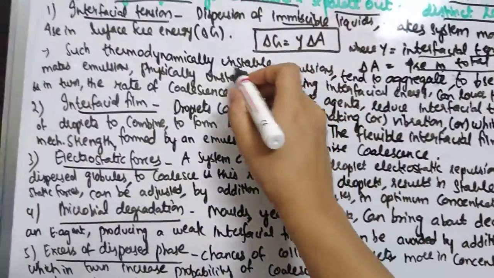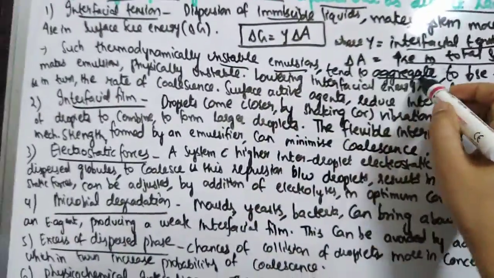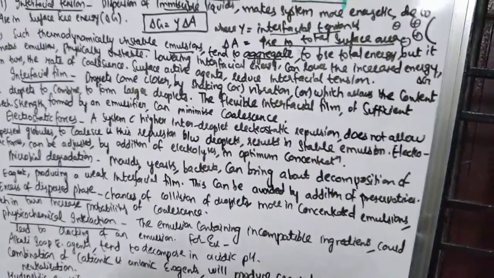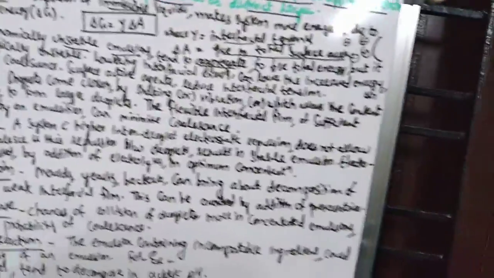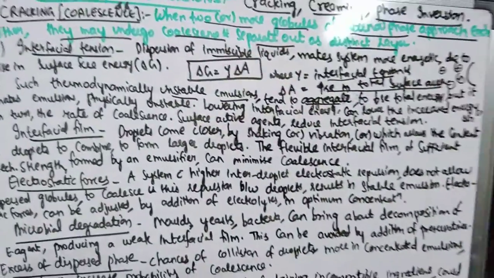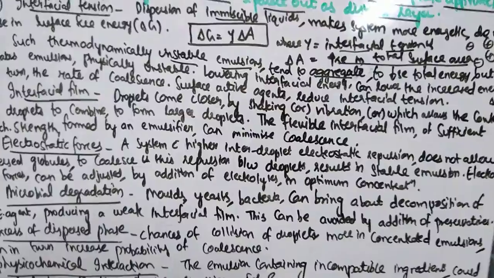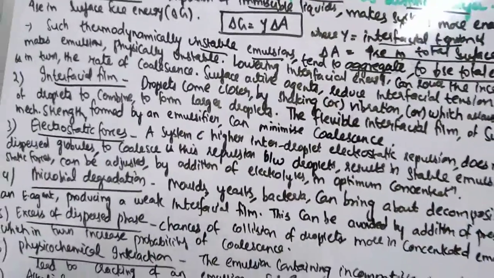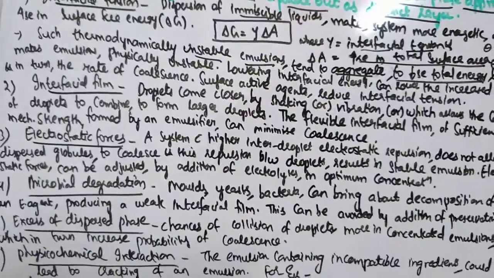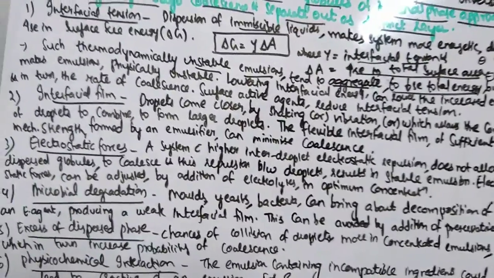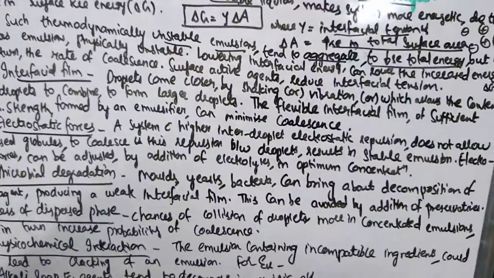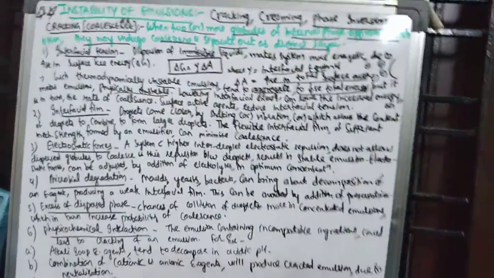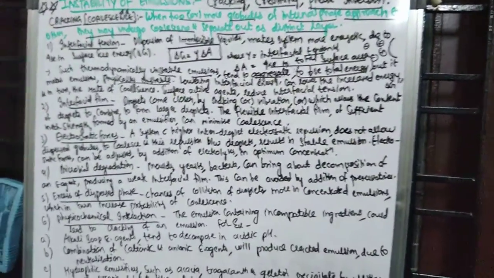Such thermodynamically unstable emulsions tend to aggregate. Because the two liquids are not miscible with each other, they tend to aggregate. That is a normal tendency of an unstable system. Why do they tend to aggregate? To decrease the total energy. In order to decrease the energy of the system, the particles of these two phases tend to aggregate, but it makes the emulsion physically unstable. This aggregation is making your emulsion unstable.